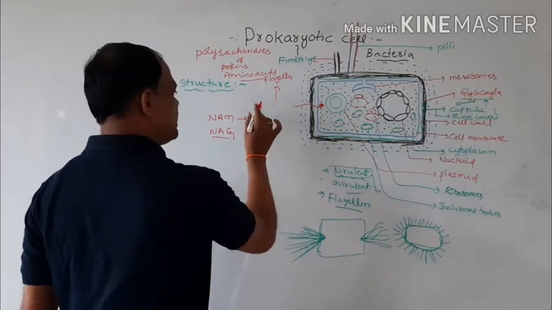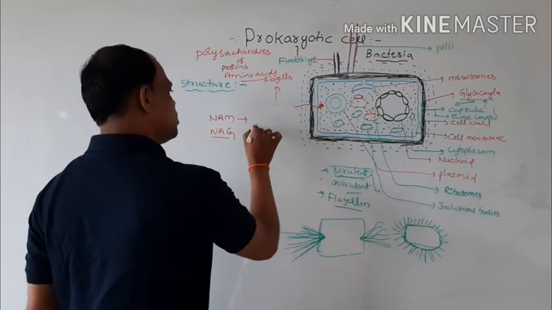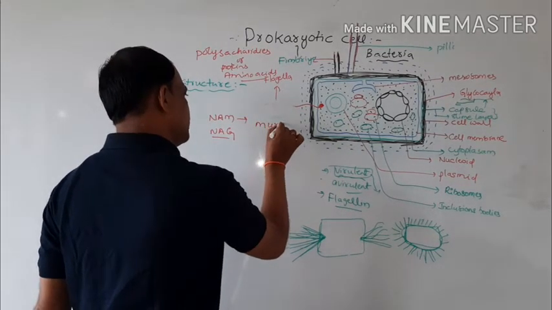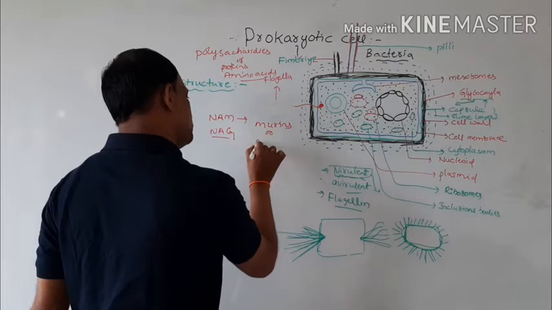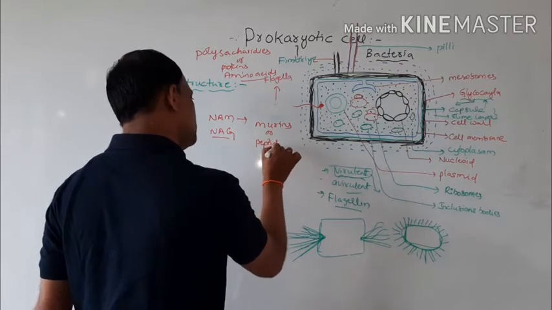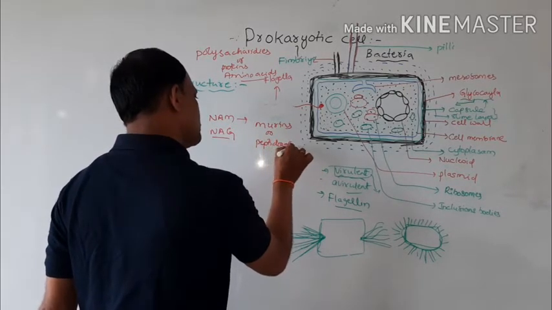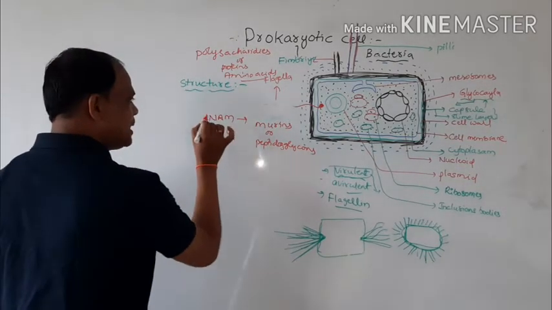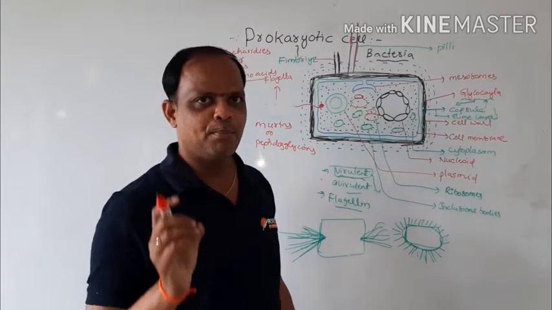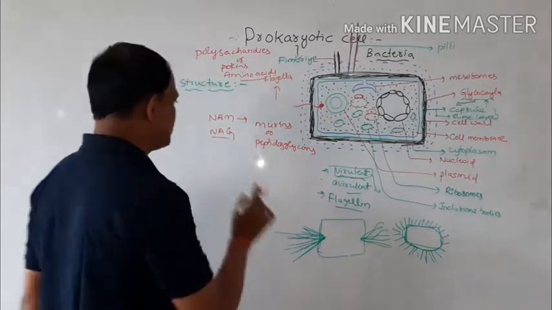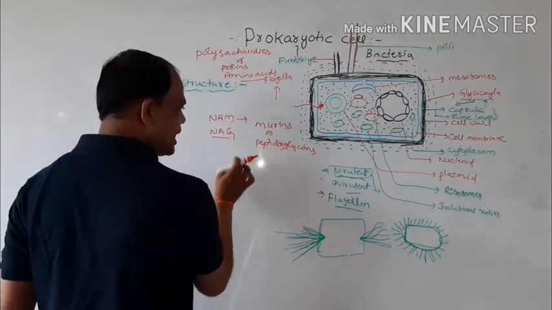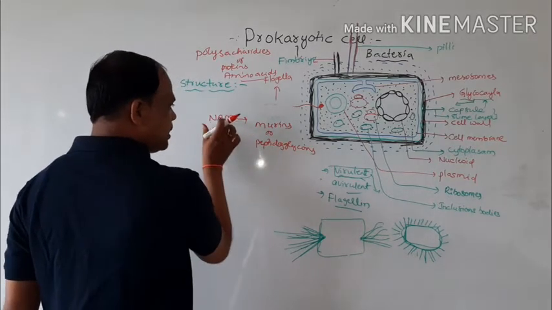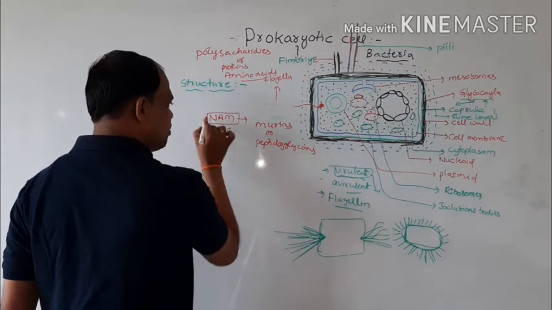All these components together are called murein, or peptidoglycan. NAM means N-acetylmuramic acid and NAG means N-acetylglucosamine, and these are the 2 sugar components.